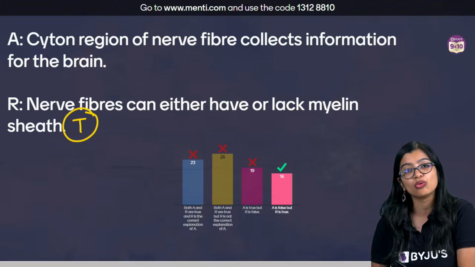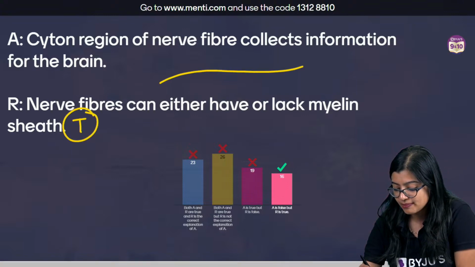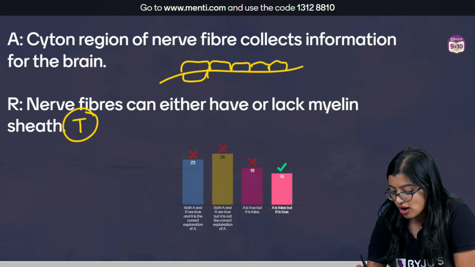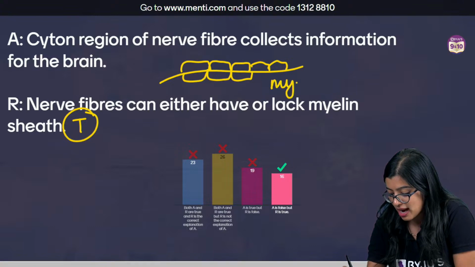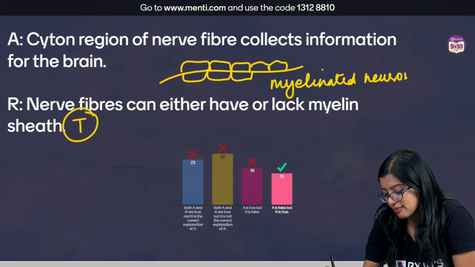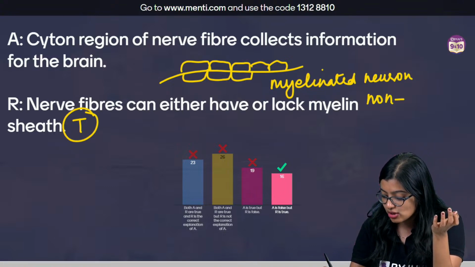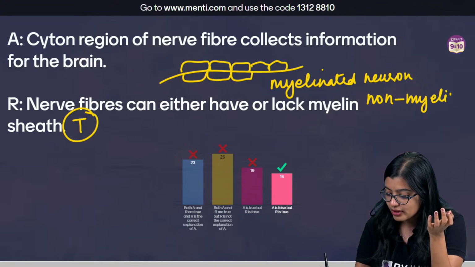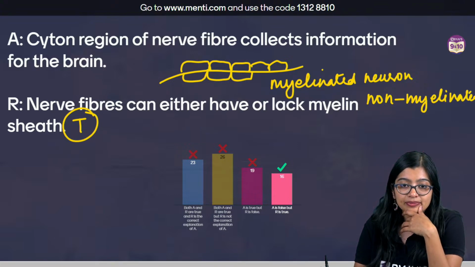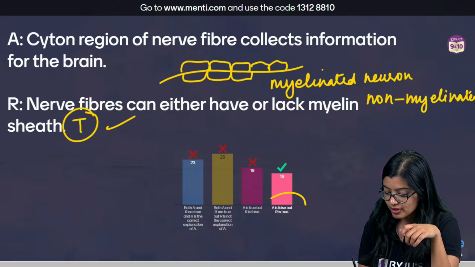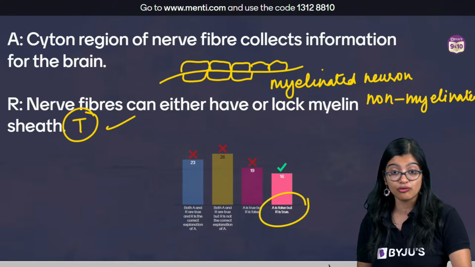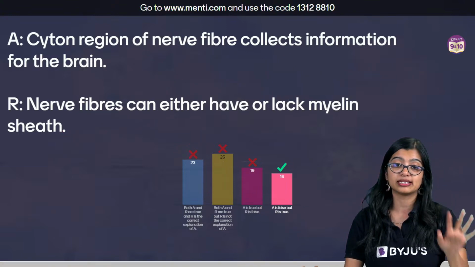This is true. I explained that if the myelin sheath is present, we call such neurons myelinated neurons, but some can be non-myelinated also. So the assertion is false, but the reason is true.